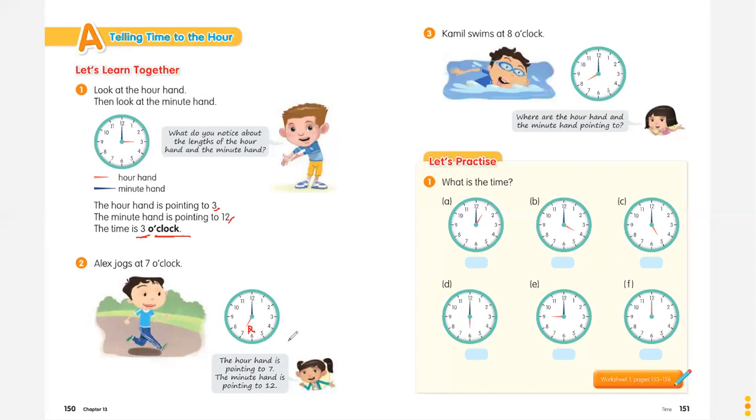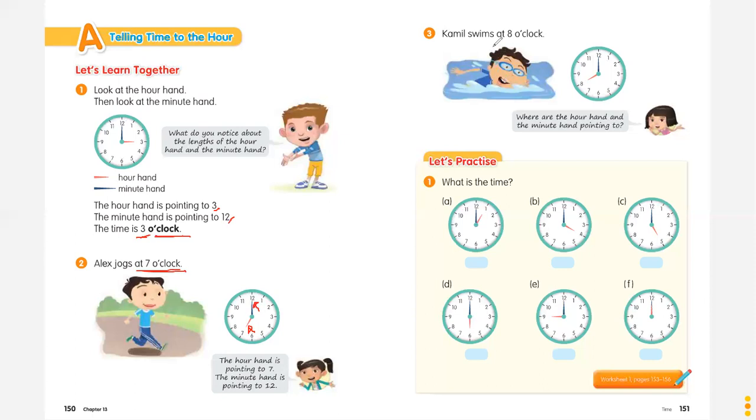And then the minute hand, or the longer hand, should point at the 12. So it becomes 7 o'clock, because the hour hand or shorter hand is on the 7 and the longer hand or minute hand is on the 12.